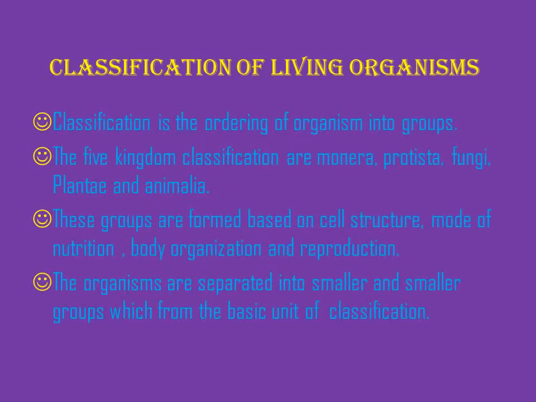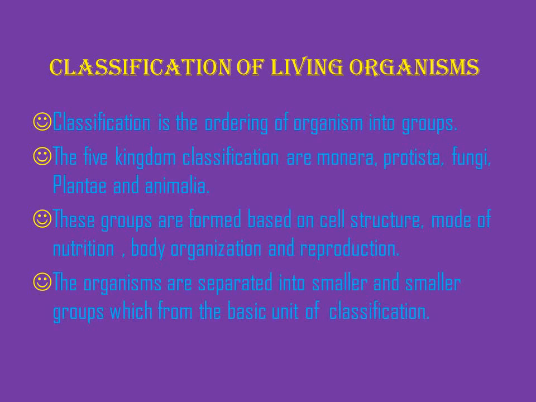Now we are going to see about the classification of living organisms. So what is classification? Classification is the ordering of organisms into groups. So there are 5 kingdom classifications we have seen. Already you might have studied in the 7th and 8th standard. So they are Monera, Protista, Fungi, Plantae and Animalia.